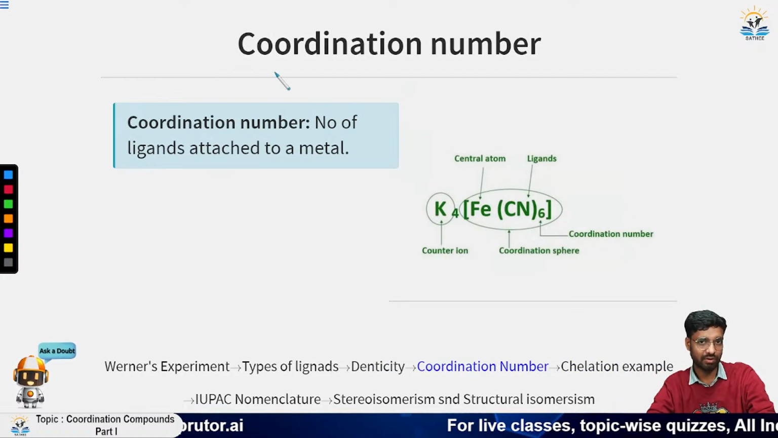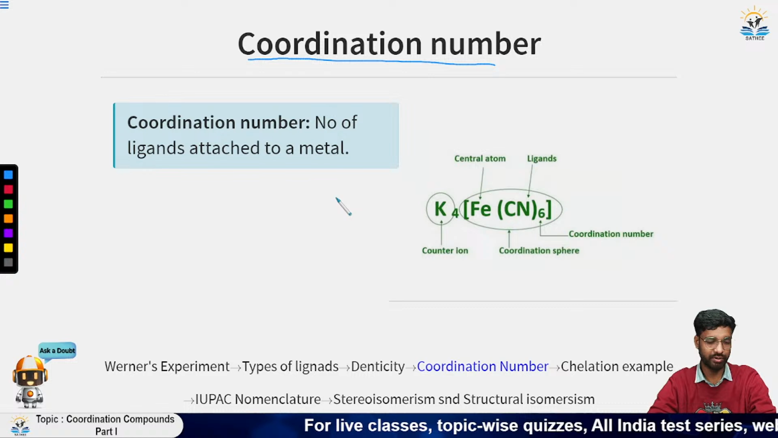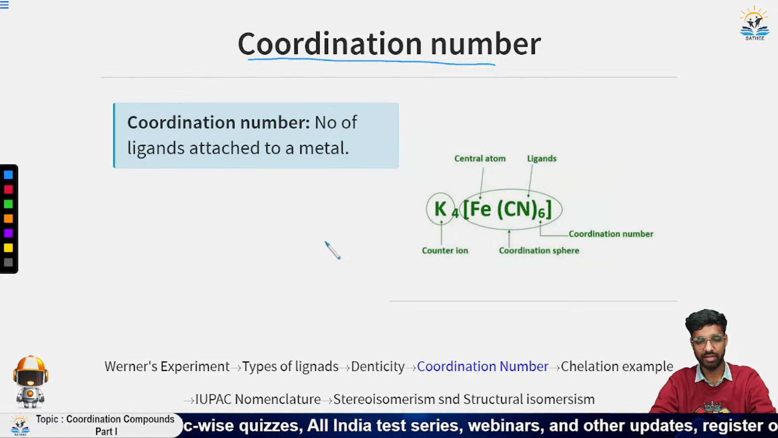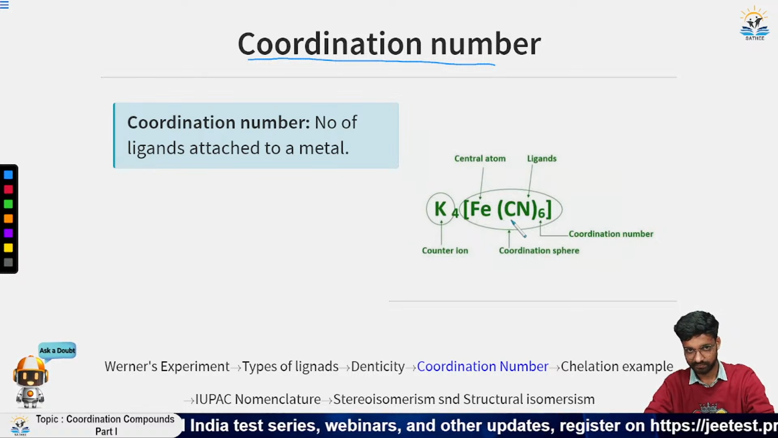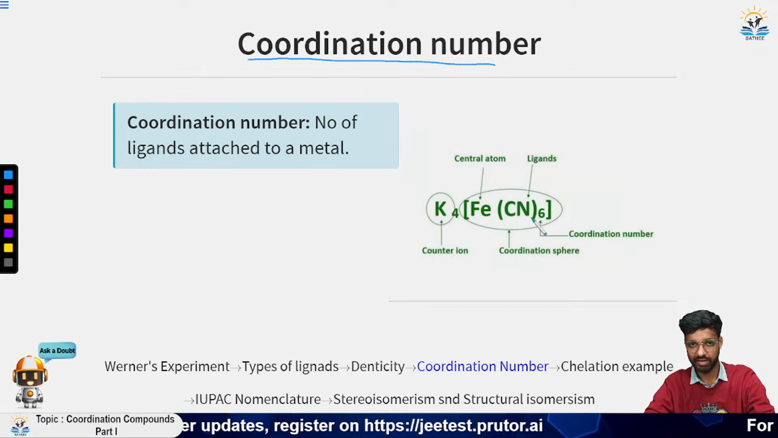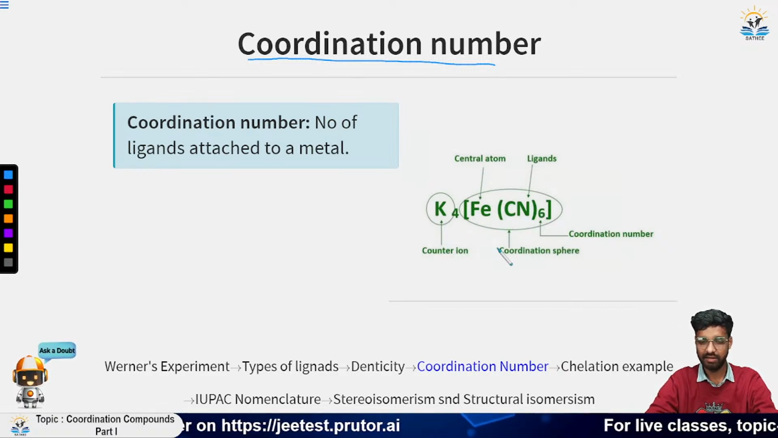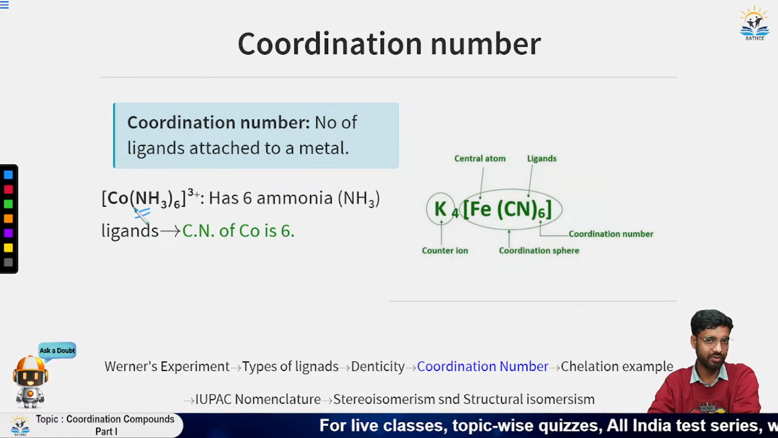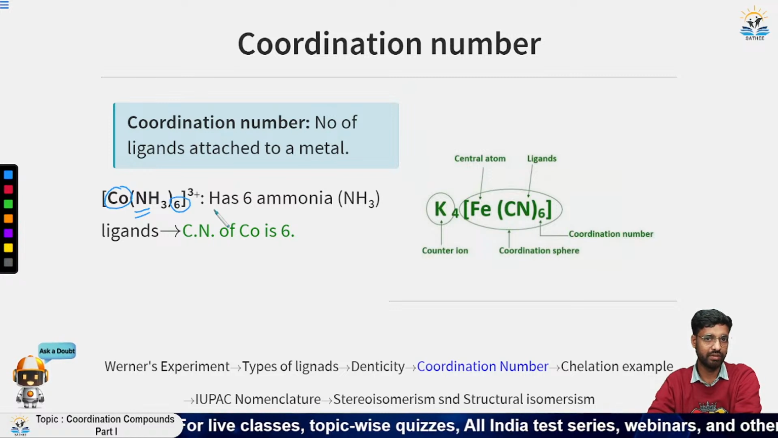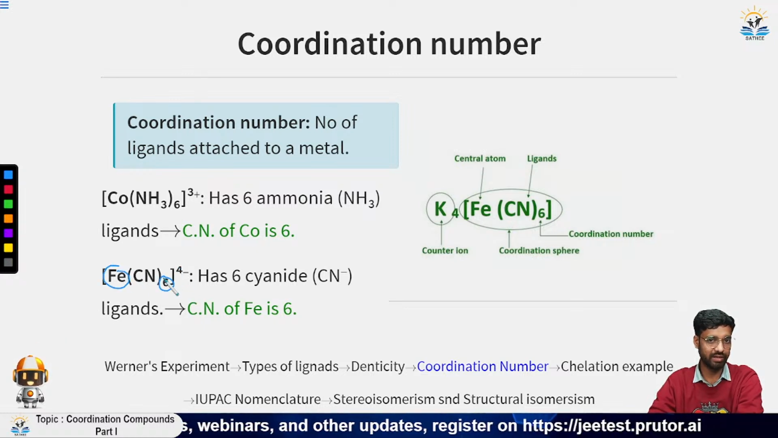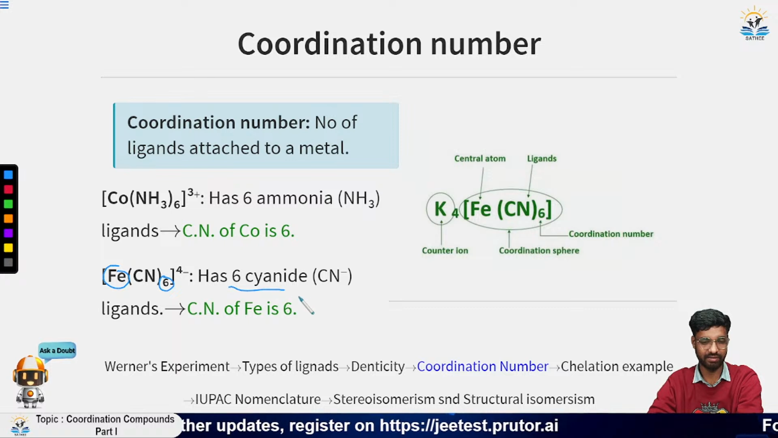So the next thing we will see is the coordination number. I have told you that secondary valency is the coordination number, meaning the number of secondary valencies is called the coordination number. In this example, the compound has six ligands, so it will have a coordination number of 6. Another example: this cobalt also has coordination number 6 because 6 ammonia molecules are coordinated through coordinate bonds. Similarly here, this iron also has coordination number 6 as it has 6 cyanide ions, or you can say 6 cyanide ligands.